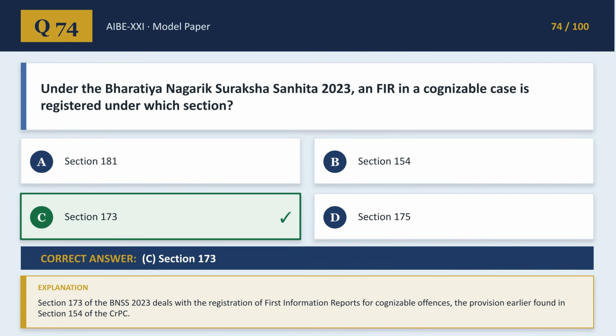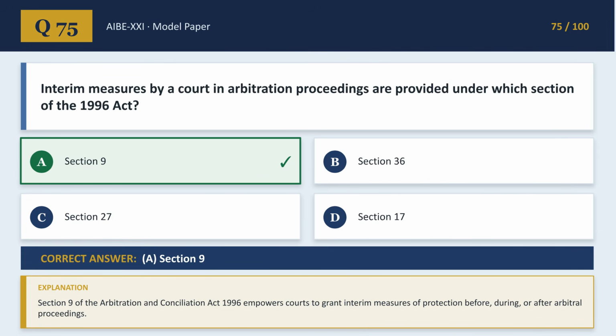addressed in Section 173. Interim measures by a court in arbitration proceedings are provided under Section 9 of the 1996 Act. This empowers courts to grant interim protection before, during, or after arbitral proceedings.